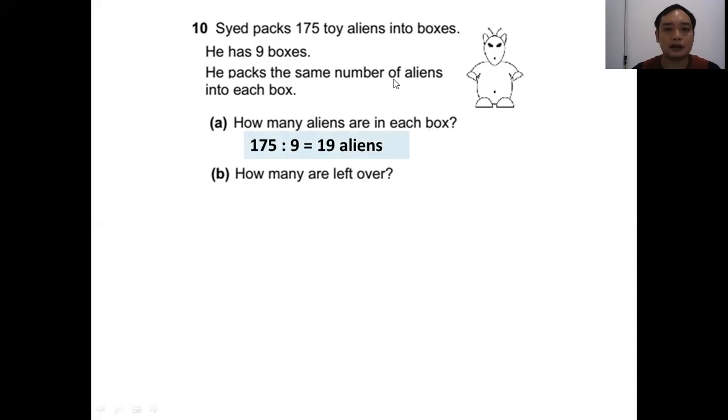So you can see that because the aliens are separated into an equal number in each box, you just take 175 divided by 9, which equals 19 aliens. And then you still see that this division has a remainder of 4. This remainder of 4 is the 4 aliens left over.